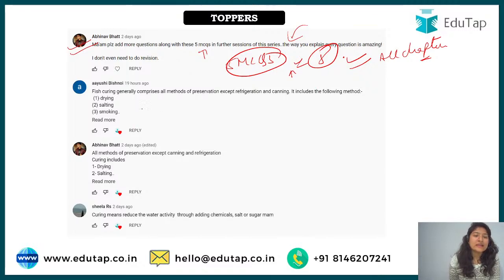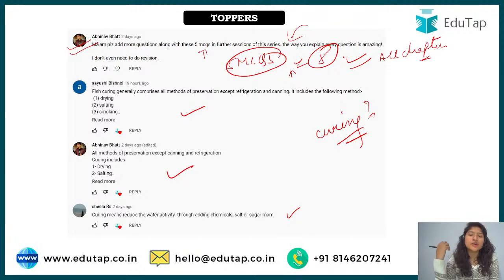Ayushi, Abhinav and Sheila said the right answer. I asked you what is curing. Here we have already done all the smoking, drying and all the stuff that we studied during the lecture. Curing is just a method to increase the shelf life of the fishes, so that you can eat it for a longer period of time, right? And there were many other things there.